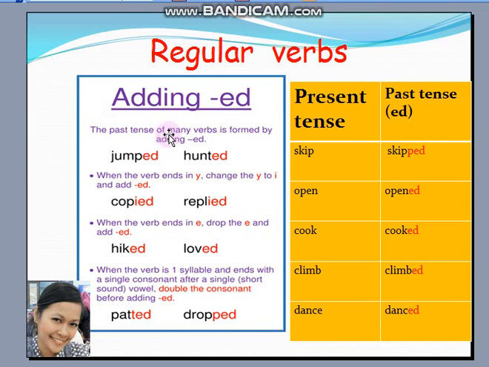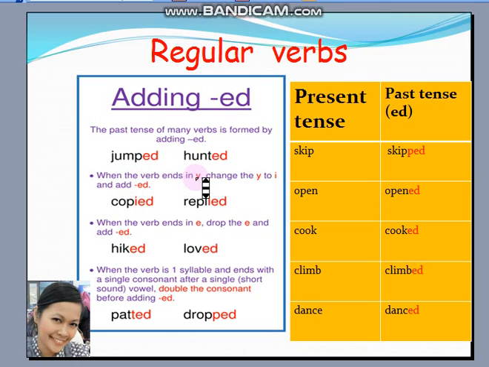The past tense of many verbs is formed by adding ed. Okay, some of the verbs, we call these verbs regular verbs. We add ed to them to make them in the past. That's very easy. But we have rules like jumped, hunted.